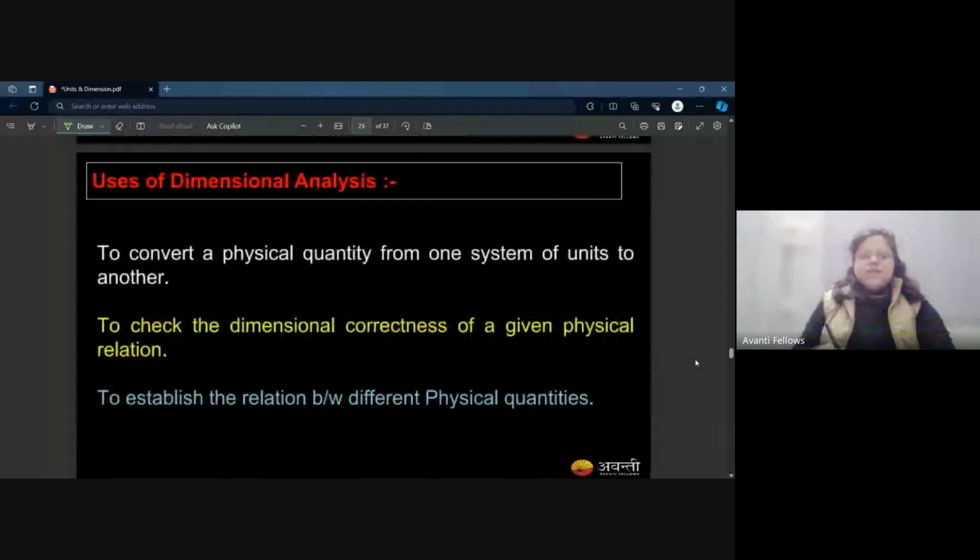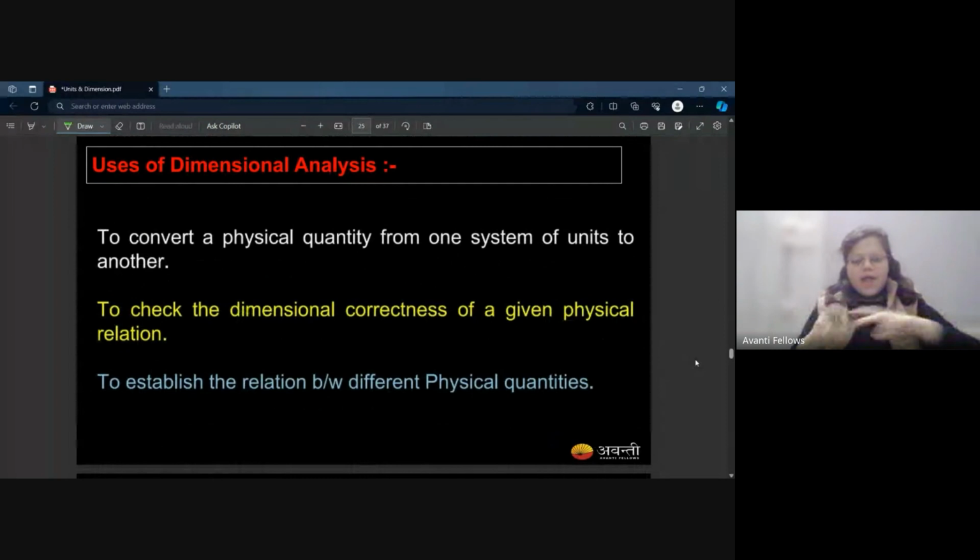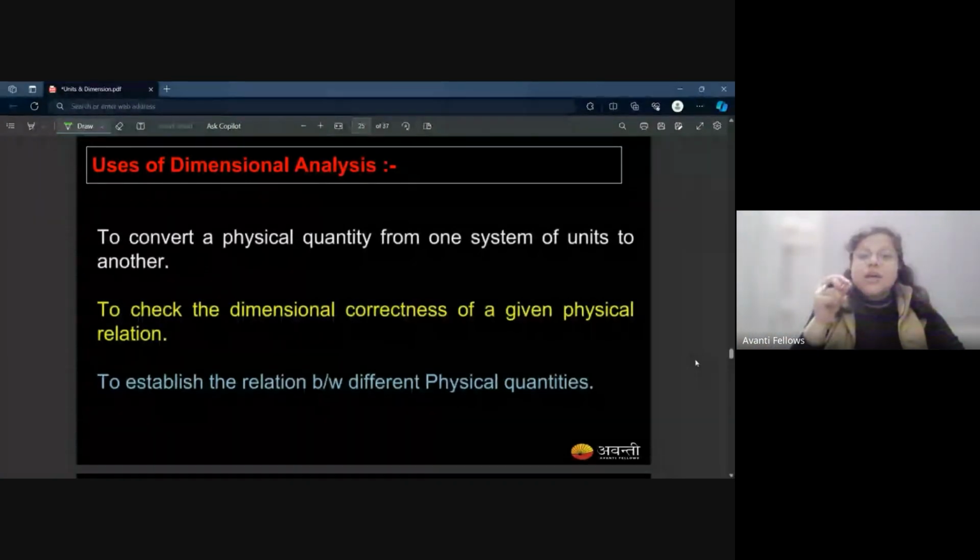Now, these are the uses of dimensional analysis, or you can say the applications of dimensional analysis. So the first one is we can convert a physical quantity from one system to another. I can, let's say, express displacement in terms of force, velocity, and time. So you can do that by this formula. You can check the dimensional correctness of a given physical relation. What do I mean by this?